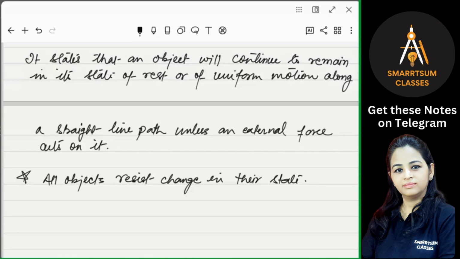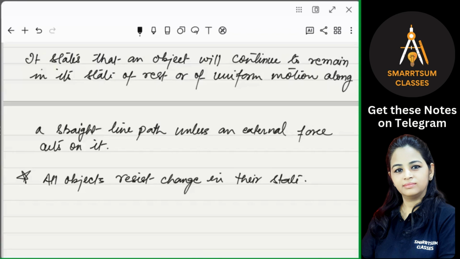Suppose a person is standing in a bus, right? And you can see that the person falls backward when the bus suddenly starts moving. Have you seen that? When you are standing in your school bus going to school and it suddenly starts, right? So what happened? He falls backward, right? And this happens because the person and the bus are both at rest, while the person is not moving. However, the bus starts moving, right? So the legs of the person start moving along with the bus, but the rest of the body has a tendency to remain at rest. And because of this, the person falls backward if he's not alert, right?